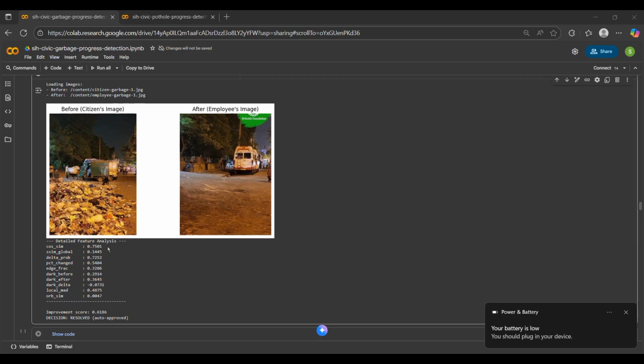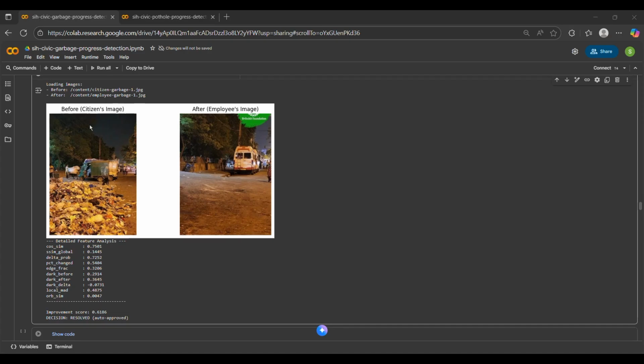First, we use cosine similarity index to actually calculate whether the two images are of the same place. So once that is done, we use SSIM global index to again confirm and verify that indeed these two are of the same place, along with the verification using the geospatial data, and we're also using delta probability.